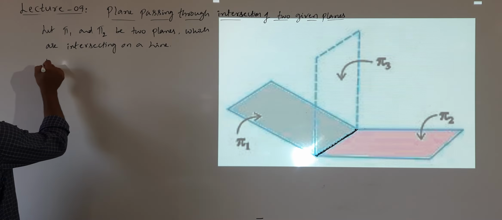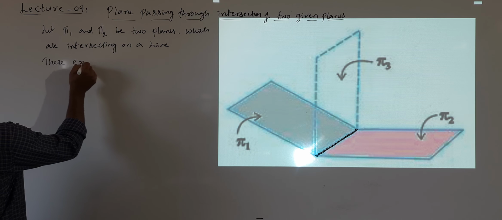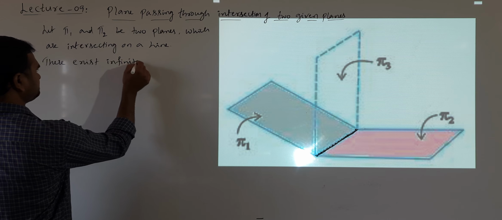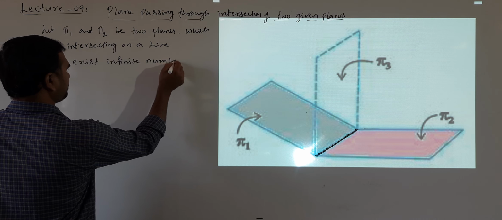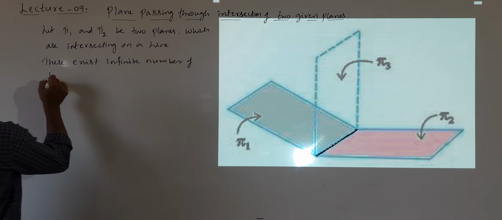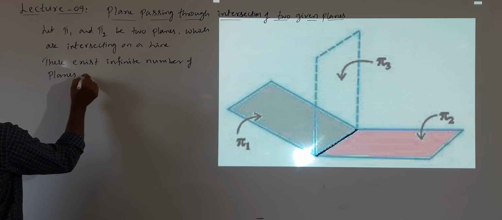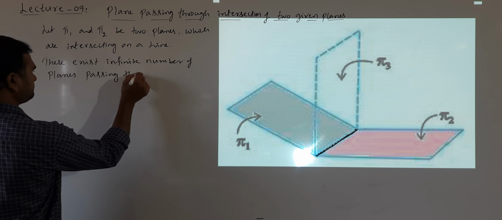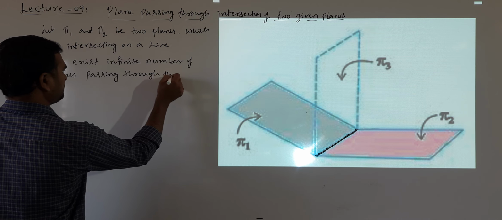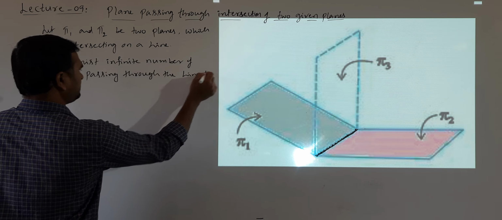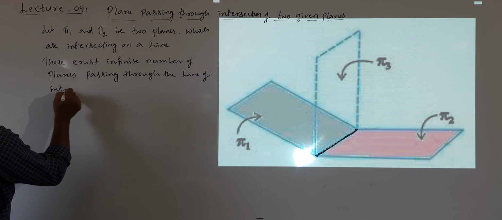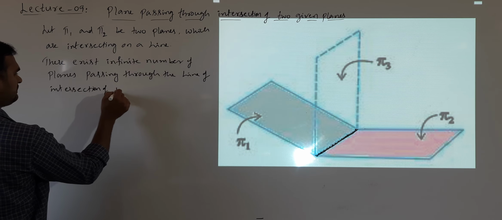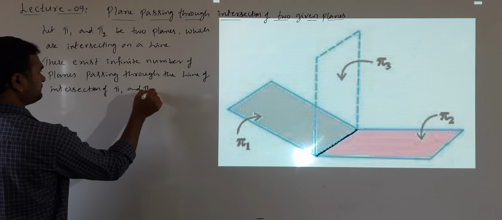So there exist infinite number of planes passing through the line of intersection of pi 1 and pi 2.